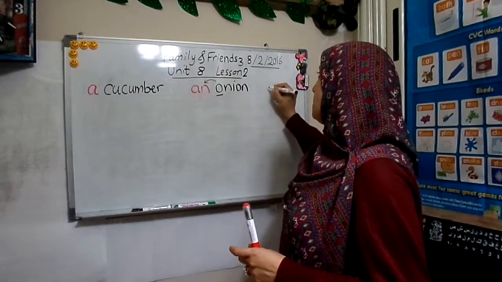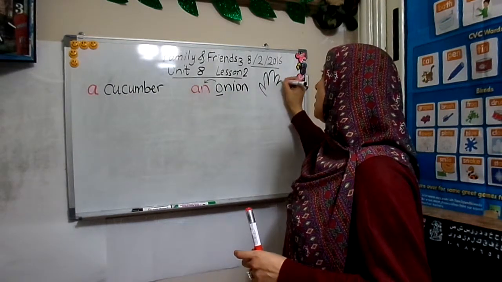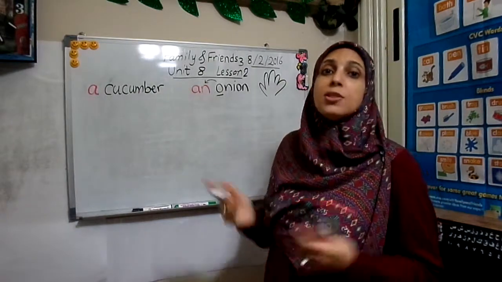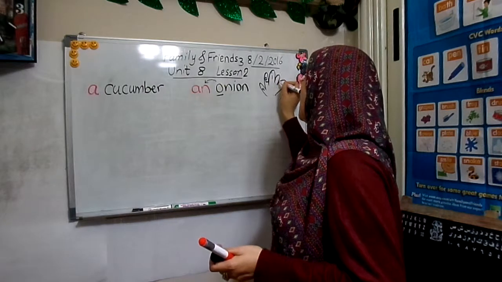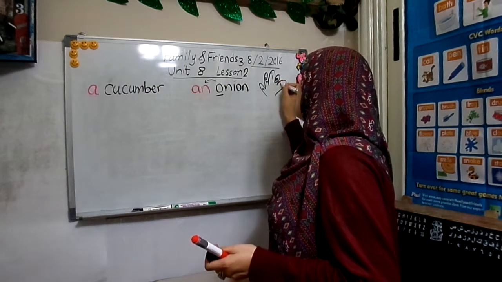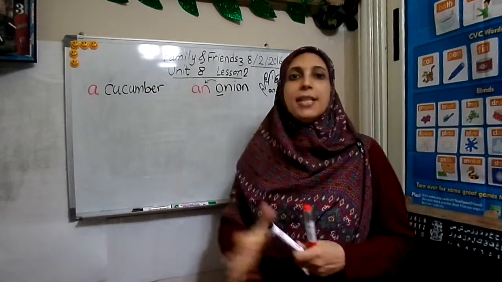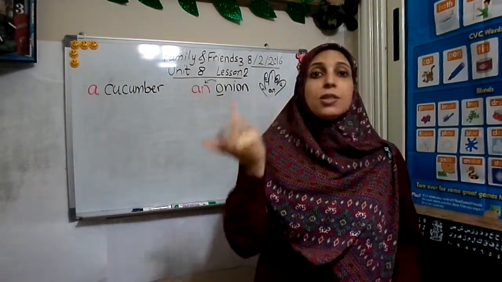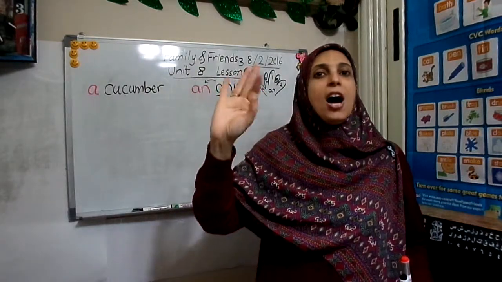A quick reminder, I will remind you quickly. Anne has got 5 friends. Who are they? A, E, I, O, U. This is Anne, and these are her 5 friends.